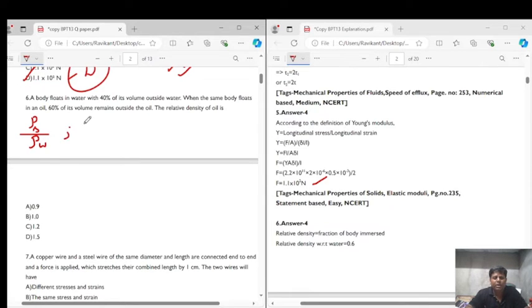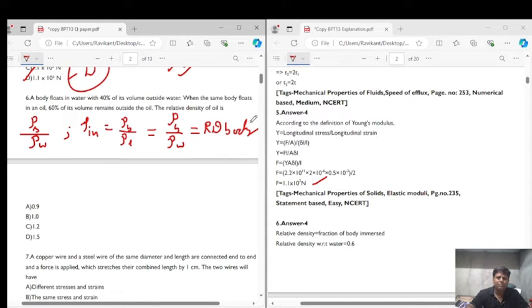Second thing which you need to understand is the fraction of the body inside the liquid is equals to density of the body upon density of the liquid, right? So if the liquid is water, we can say that the fraction inside will be equals to density of the body upon density of water, which is nothing but relative density of the body,